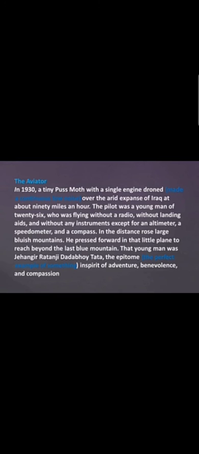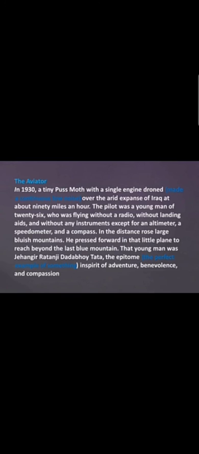He was also carrying a speedometer for measuring the speed at which he is flying the aircraft, and also a compass. A compass is a magnetic or electronic device for showing directions, whether we are going towards north, south, east, or west. So this person was carrying only three things with him.